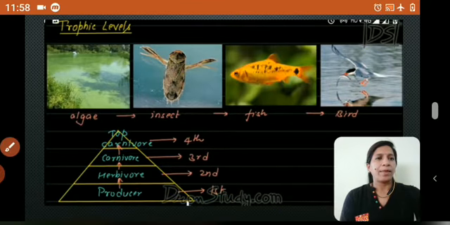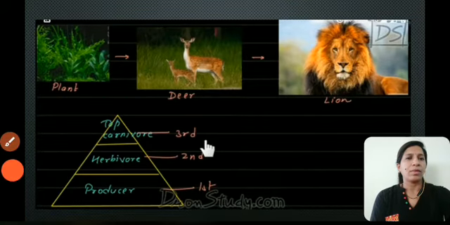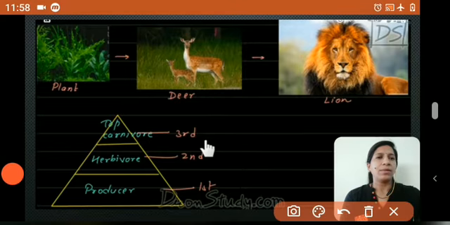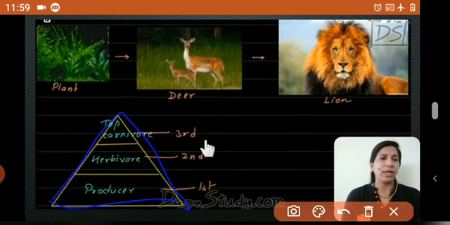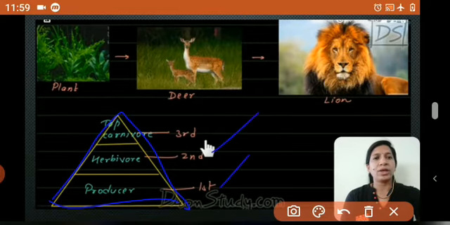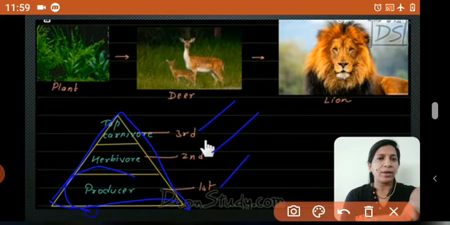Next. This is a simple food chain. It is not compulsory that a food pyramid has 4 to 5 levels. It can be 3 levels also, as in this simple food chain, which has only 3 trophic levels.